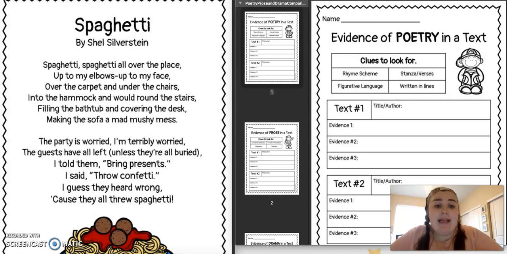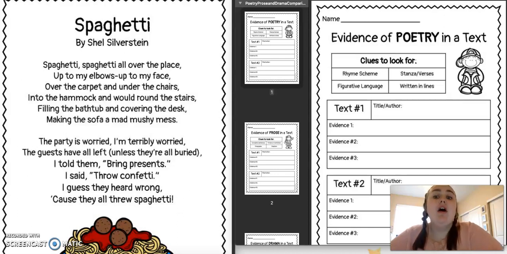I'm going to read Spaghetti. We are going to talk about clues to look for when you're reading a poem, and then we're going to fill out text 1 together. And then after that, you are going to look up your own poem, or you could even write your own, and fill out text 2. So you can either write your own poem or find one online and then fill out the evidence of poetry in a text number 2. All right, so let's do the first one together. First, we need to read Spaghetti by Shel Silverstein.